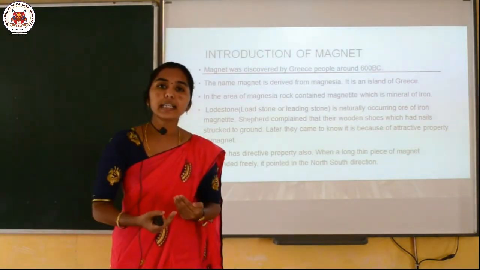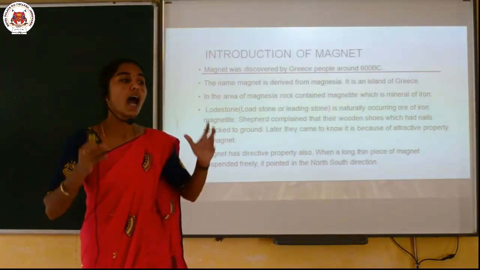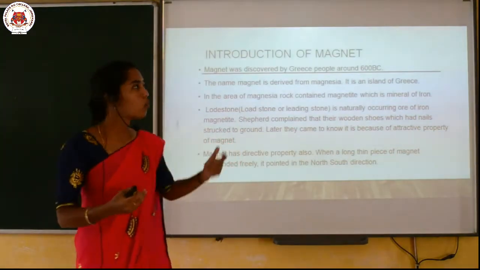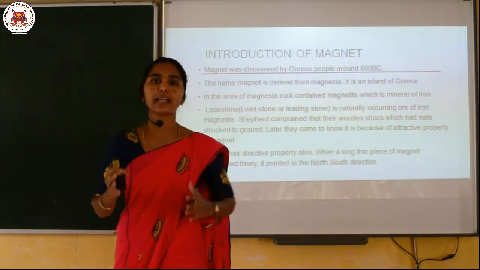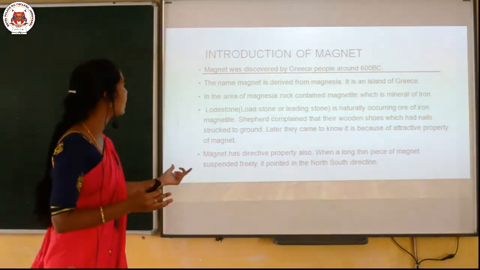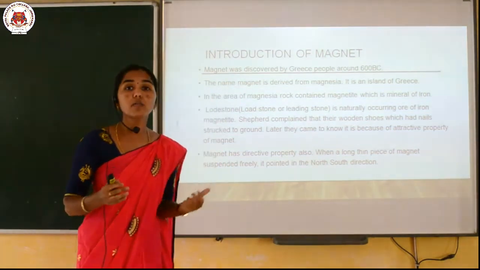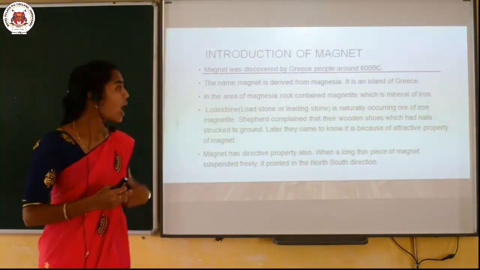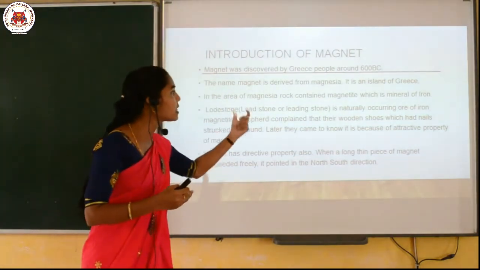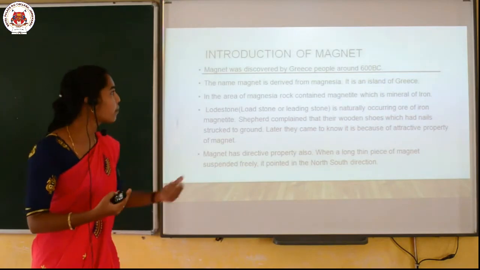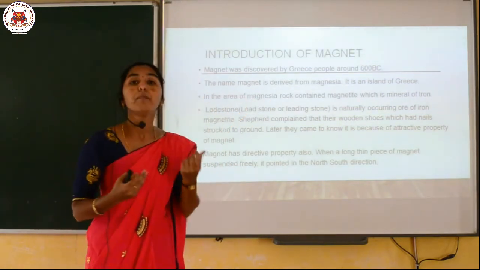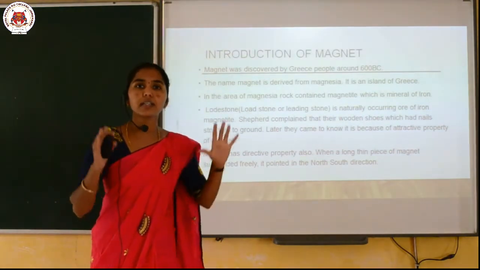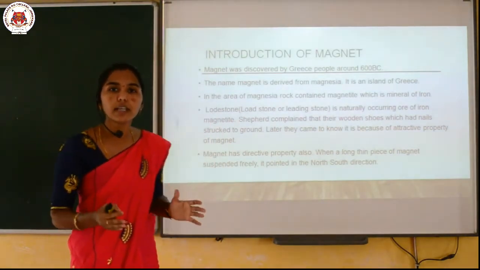How does the magnet exist in nature, where did it exist first, who found it, and what is the history of the magnet? See dear children, the magnet was discovered by the Greek people around 600 BC. How did the name magnet come? It came from Magnesia, an island of Greece.